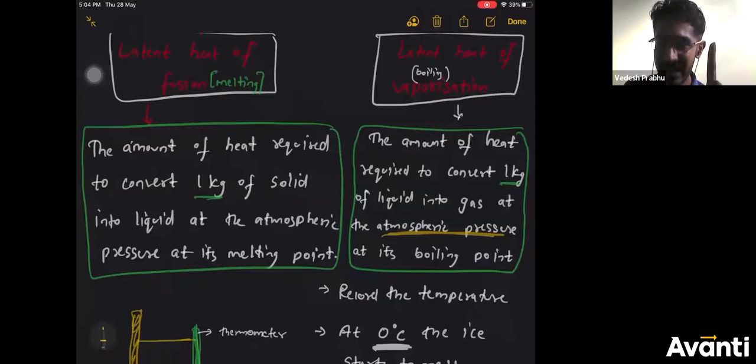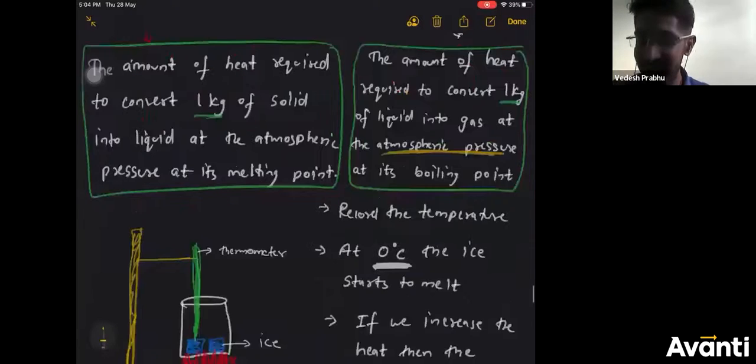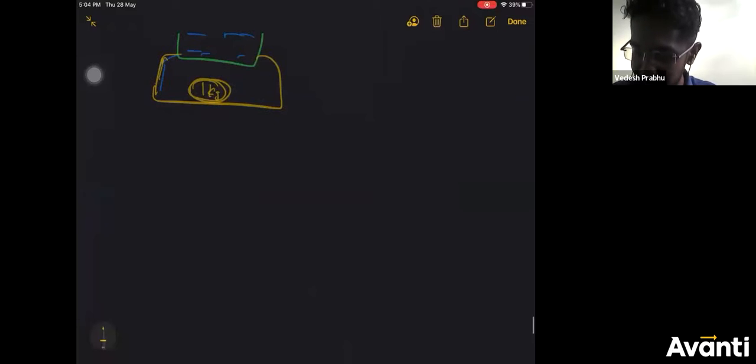One is latent heat of fusion, which happens for melting. Another is latent heat of vaporization, which happens at boiling. That's all. You need to just remember these two definitions. In the exam they will just ask the definition. Apart from the definition, what will they ask? They will ask this question, which I'm going to write here.